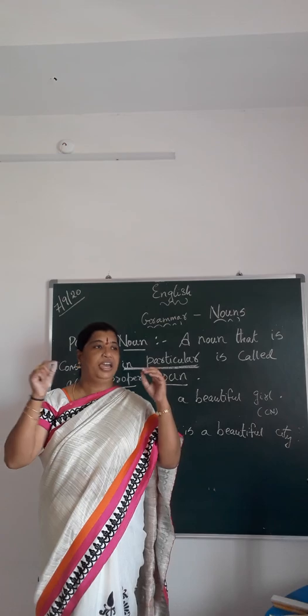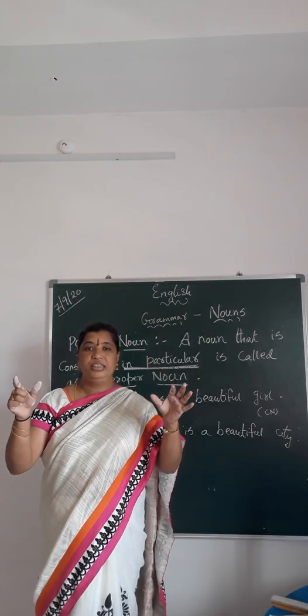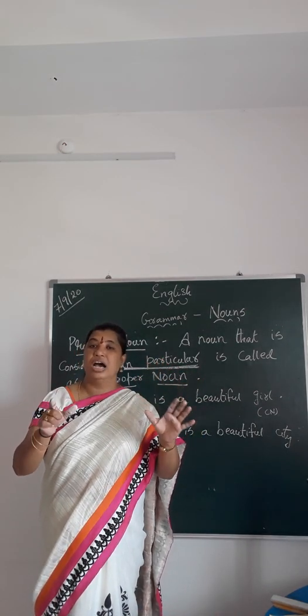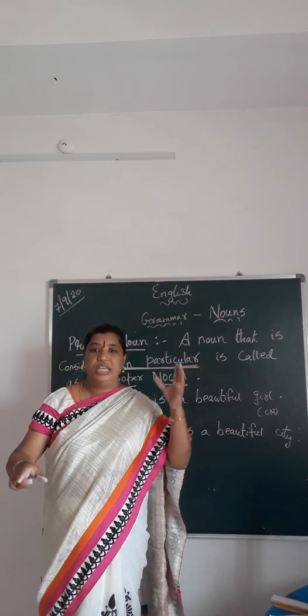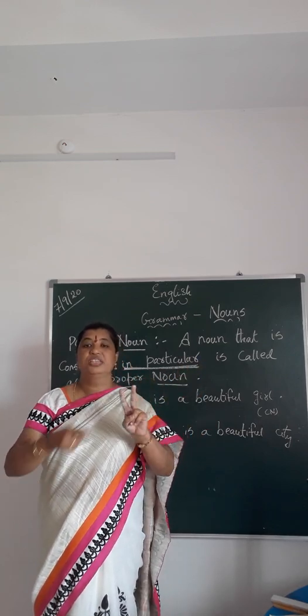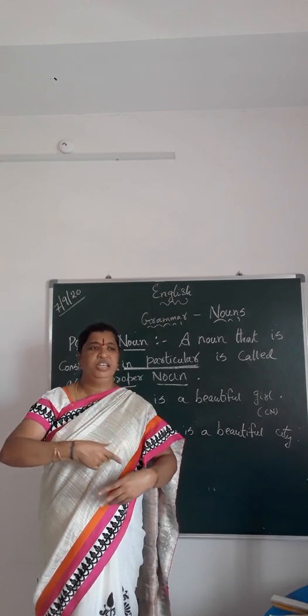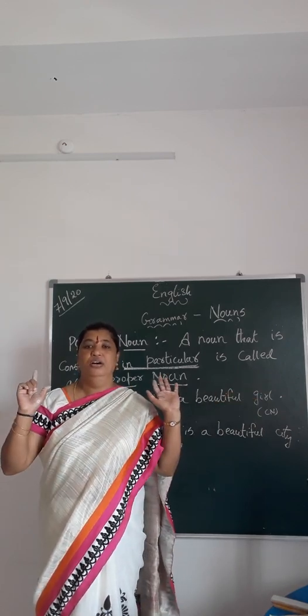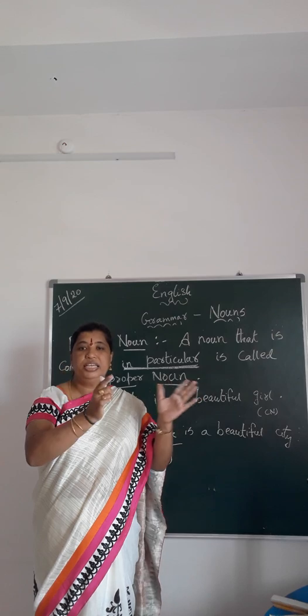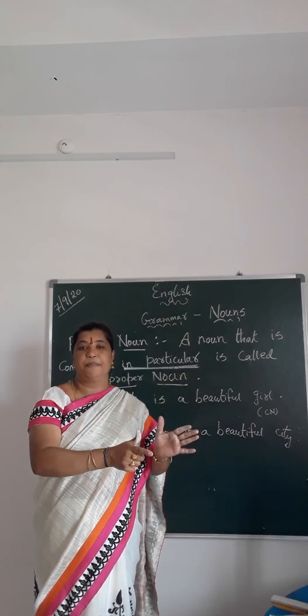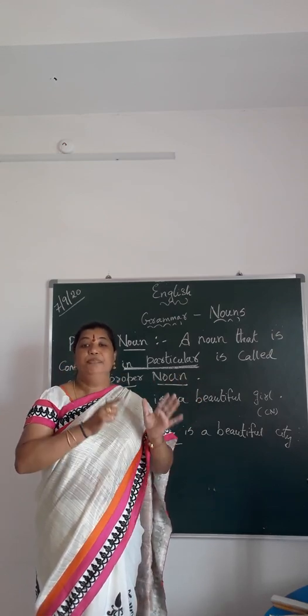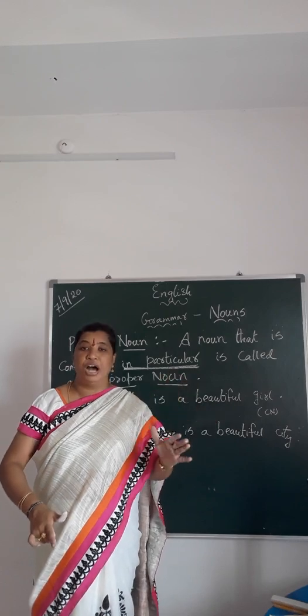Whatever you see, wherever you see, if you name anything, that becomes a noun. Okay, now in this we have got 2 types. Common noun. Common noun is if you talk about the noun in general. Okay, all the things are grouped into one category. That category becomes the common noun.